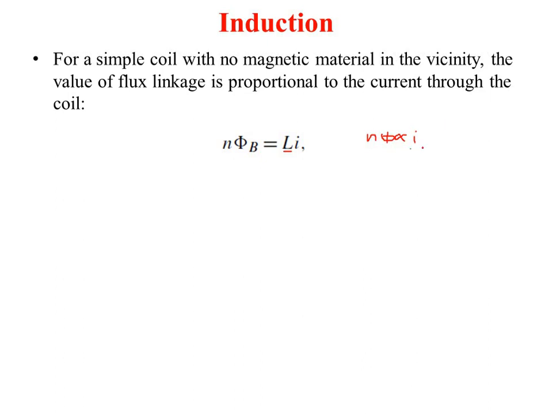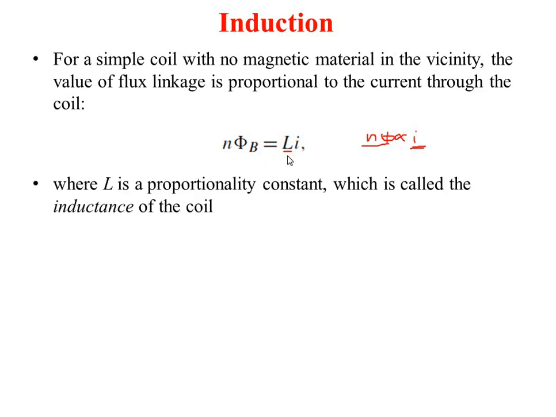That means whatever may be the current flowing through the coil, the flux linkage or flux generated in the coil will be proportional to the current I. So I'll put this L as a constant, and this is called the inductance of the coil.